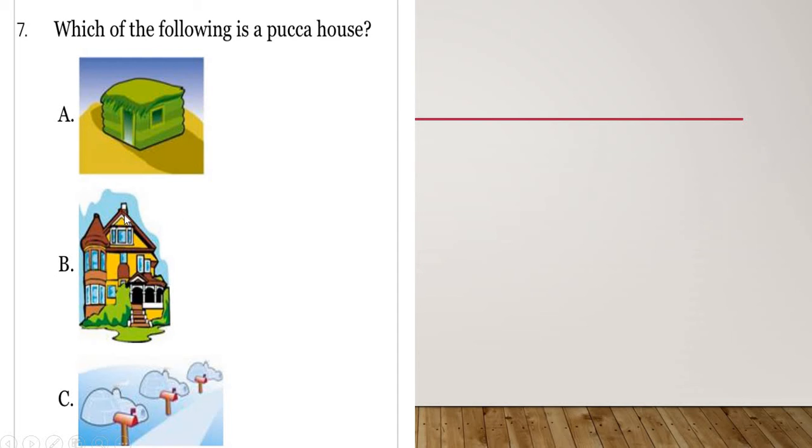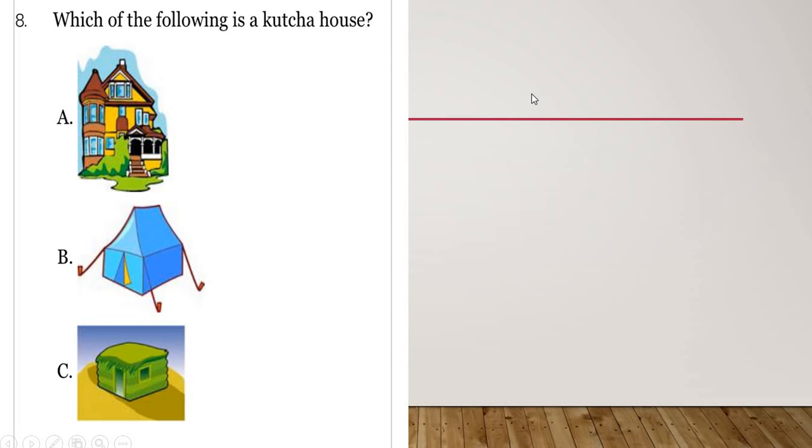So this is a kind of house where you dwell, where you reside or where you live. So this certainly has to be the correct option. Let's see which is the correct answer. Yes, so this picture shows us the example of a Pakka house. Moving on to the 8th one. Which of the following is a Kacha house?